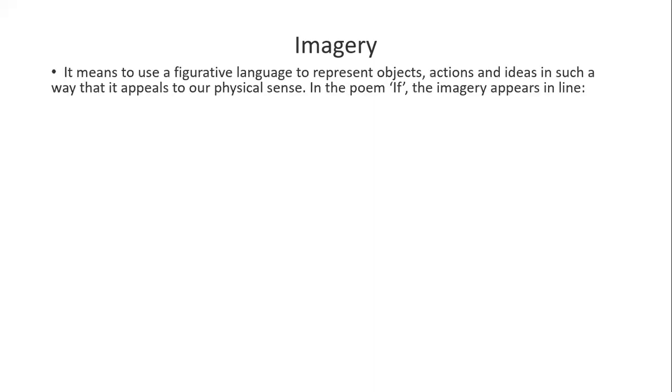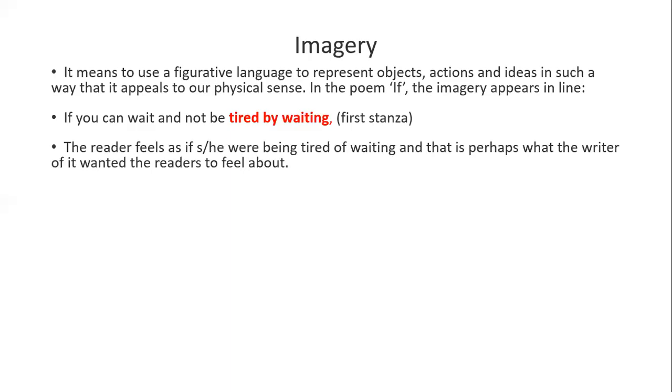Then imagery. Imagery belongs to imagination. It means to use figurative language to represent objects, actions, and ideas in such a way that it appeals to our physical senses. In the poem, imagery appears in the line "If you can wait and not be tired by waiting." The reader feels as if he or she were being tired of waiting, and that is perhaps what the writer wanted the readers to feel.